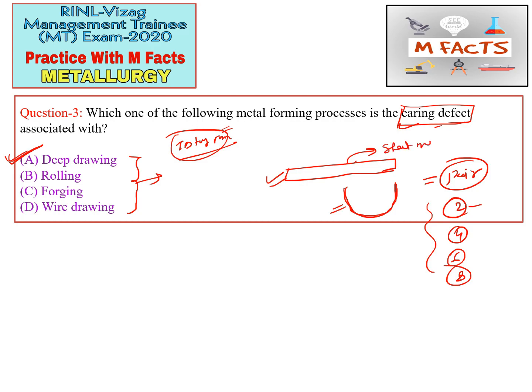We will see this in detail when we do the metal forming processes in the GATE 2021 preparation plan. For now we can conclude that the earing defect is associated with deep drawing, and the cause of this earing defect is the anisotropic nature of sheet metal. So the A part is the correct option for this question.